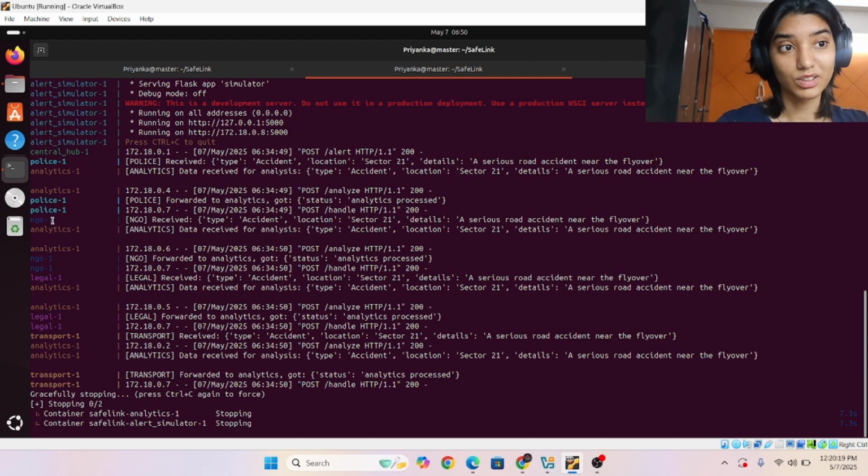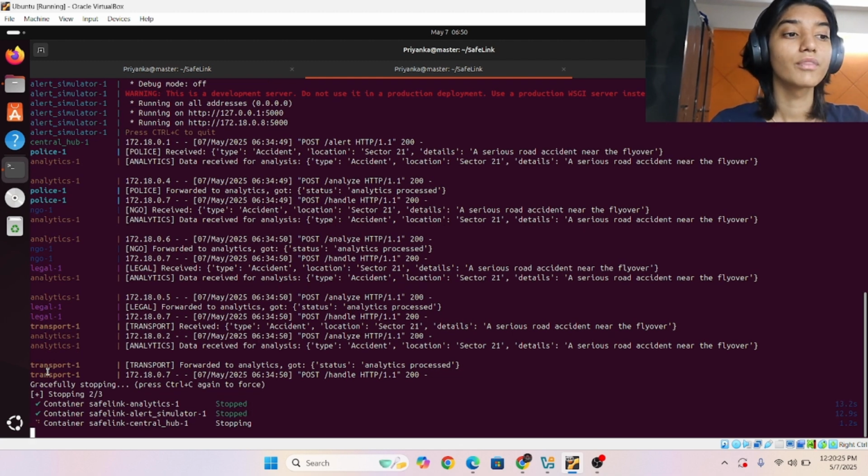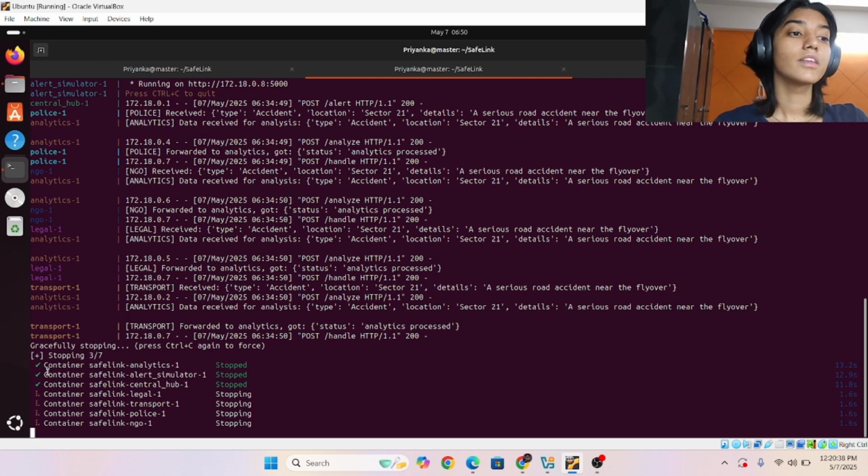So the police service was called, the NGO service was called, the legal team was called, transportation was called. All these services work individually, and this is the power of distributed programming: if one service is stopped, it doesn't affect the other services, so each has its own container, and that's what we are dealing with.